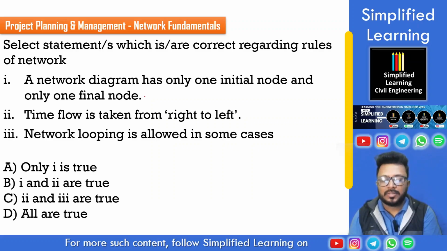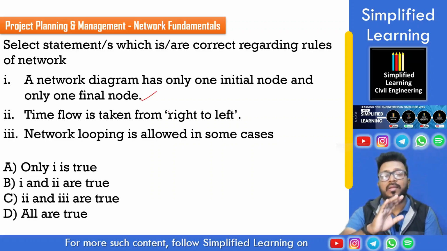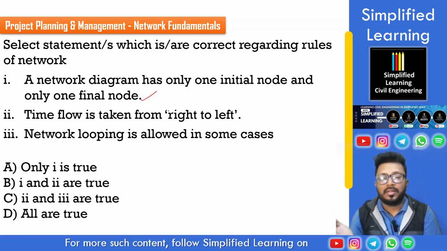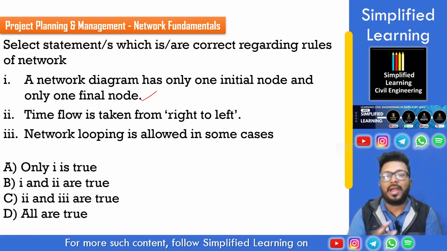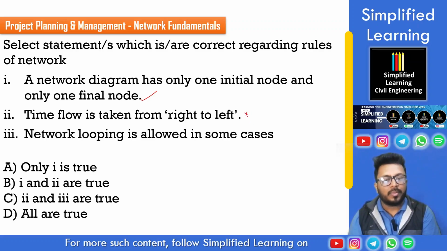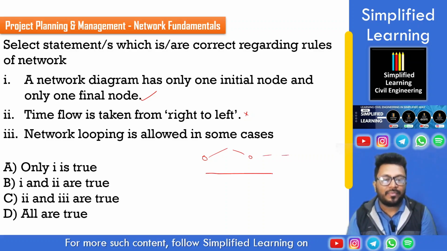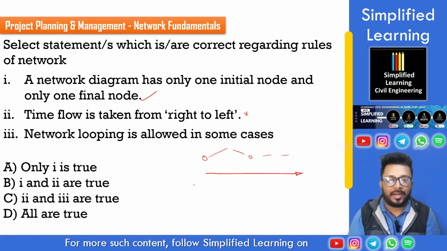So the first statement looks to be good. It is correct because a network diagram has only one initial node where the network will be starting, and it will be ending on one final node. Second statement, time flow is taken from right to left. This is wrong because whenever we draw a network diagram, the time flow goes from left to right.